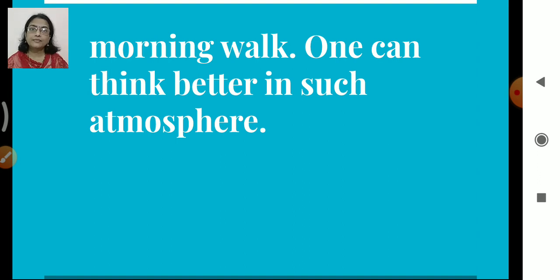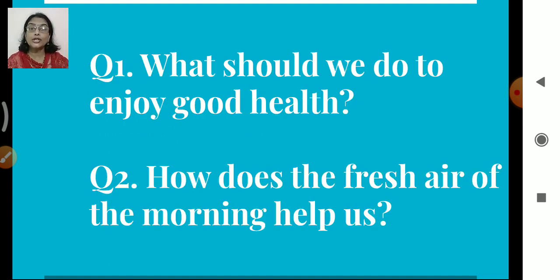So children, what is the meaning of the passage? Now here you are going to find out the meaning of the passage given. So what do you think the passage is about? Yes, it is about the morning walk, right? How it keeps us healthy, fit. Isn't it? How it provides us energy. How it is good for everyone, men, women, children, young, old, sick or healthy people. Right? Yes. So try to understand the passage. Now once we have done that, we will go through the questions asked. Okay, so let's start reading.